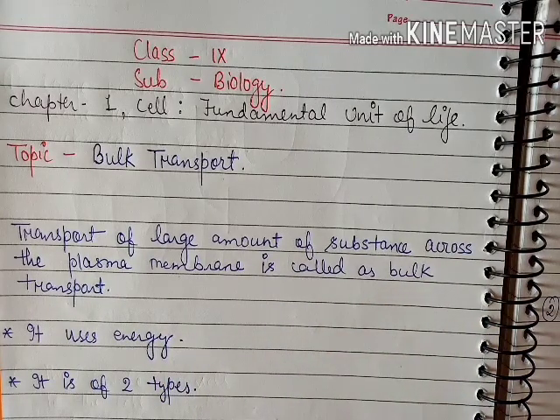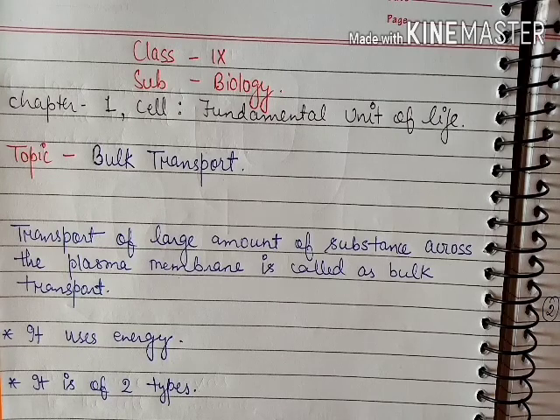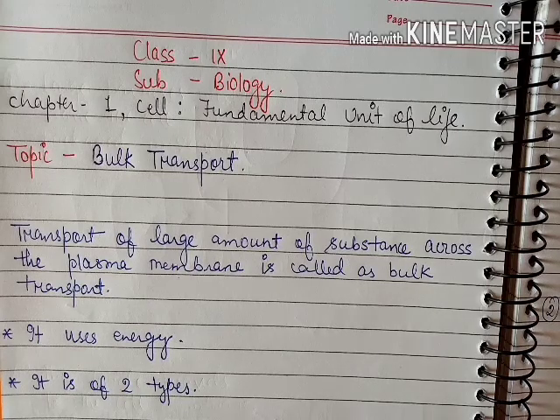As you know, the cells need to take in substances and to remove substances from the cell. So there are lots of mechanisms to transport substances, and as you know, this is of three types: active transport, passive transport and bulk transport.